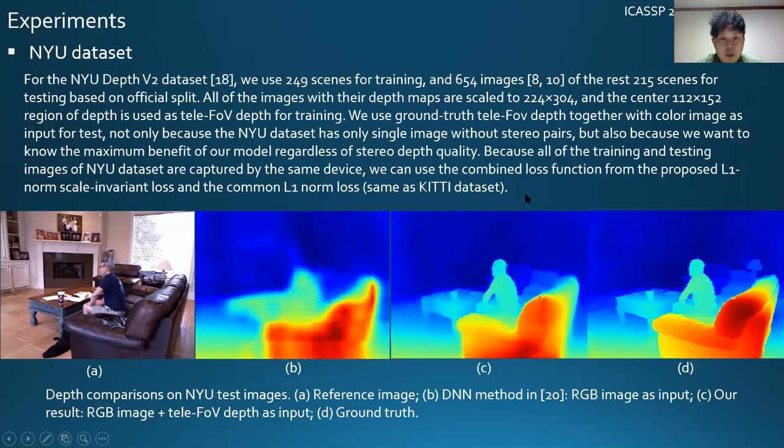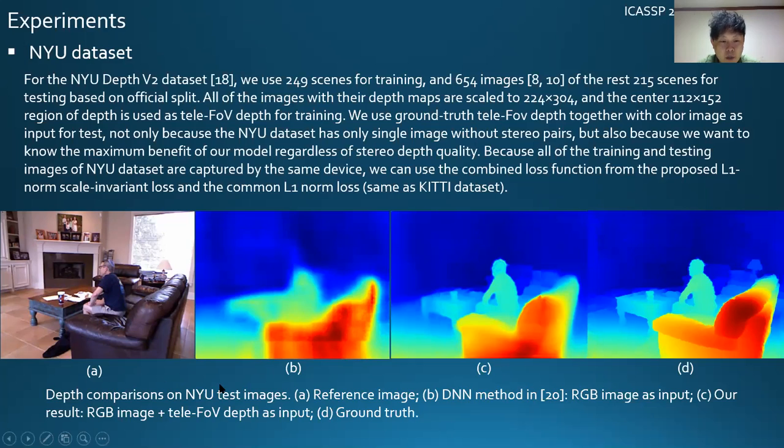For the NYU dataset, we use a split from the NYU Depth V2 dataset, and all of the images are scaled to 224 by 304. The central region is used as the tele-FoV depth for training. Same as the KITTI dataset, to know the maximum benefit of our model regardless of stereo depth quality, and also because NYU depth has only single images without stereo pairs, we use the ground truth tele-FoV depth as the input stereo depth. Because the training and testing images of the NYU dataset are captured by the same device, we can also use the combined loss function from the proposed L1 norm scale invariant loss and the common L1 norm loss.